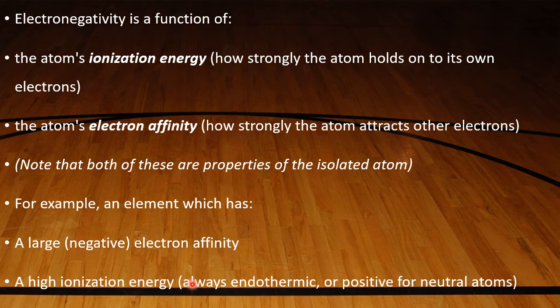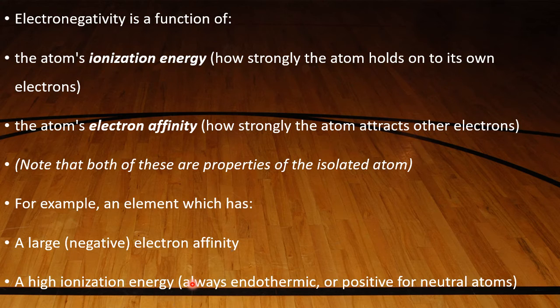A large negative value for electron gain enthalpy means it has the ability to attract the electron. High IE means the ability not to lose electron; low IE means that with the least amount of energy it can donate an electron. High IE means it is difficult to give the electron.